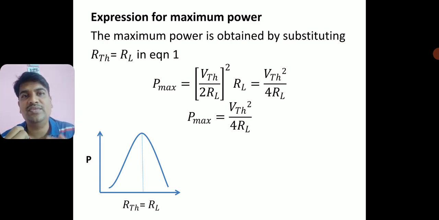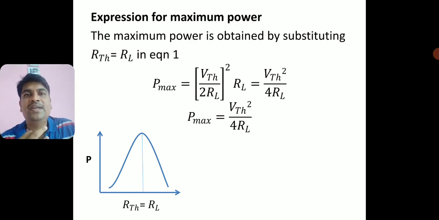This is the condition which I got from the maximum power transfer theorem, and that I am substituting in the power equation. Once I substitute it, our power becomes the maximum power. So P max is equal to VTH square divided by (RTH plus RL), which means it is 2RL, so (2RL) square into RL. One RL cancels, so it is VTH square divided by 4RL. So power maximum is equal to VTH square divided by 4RL.